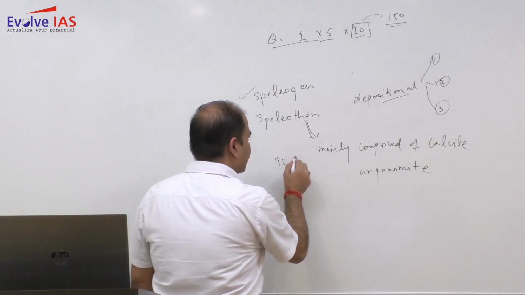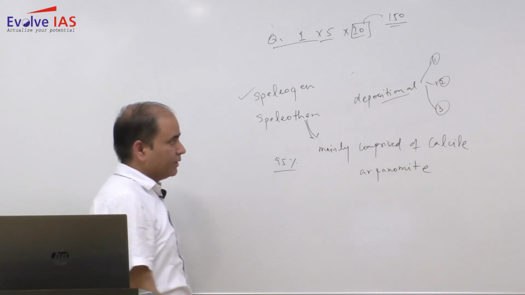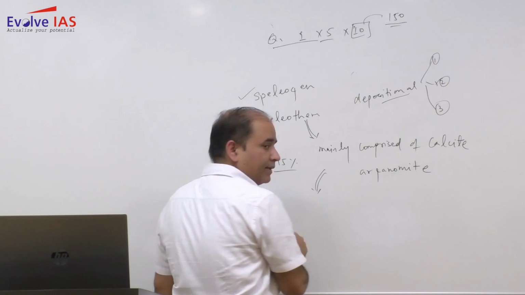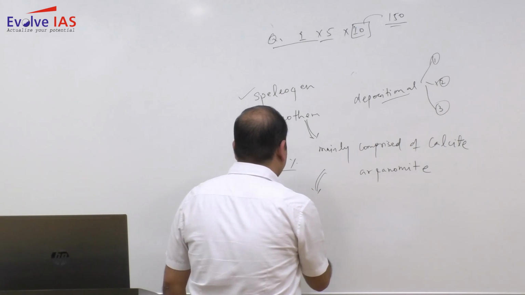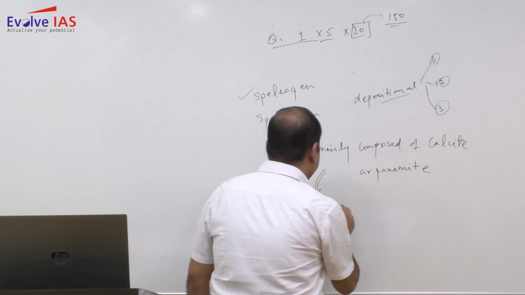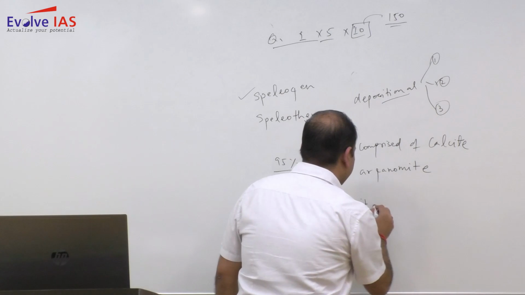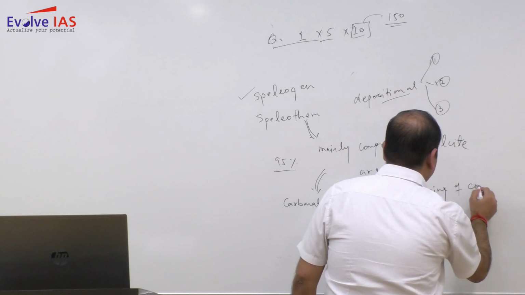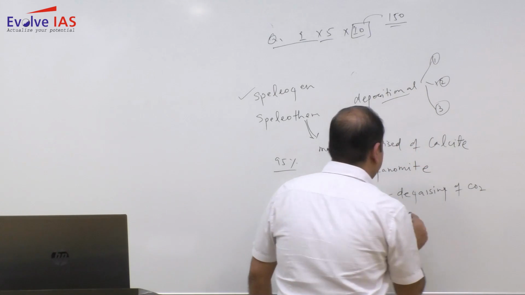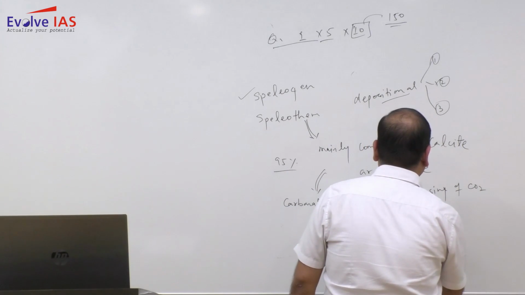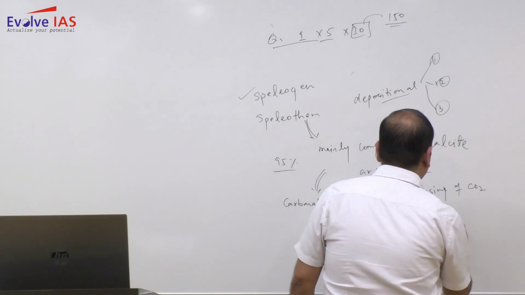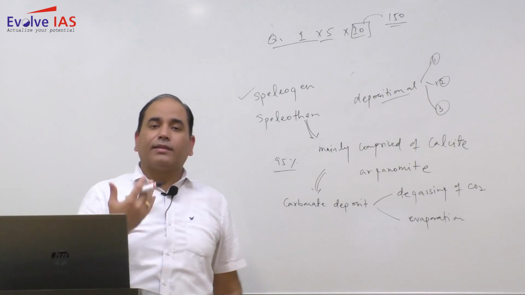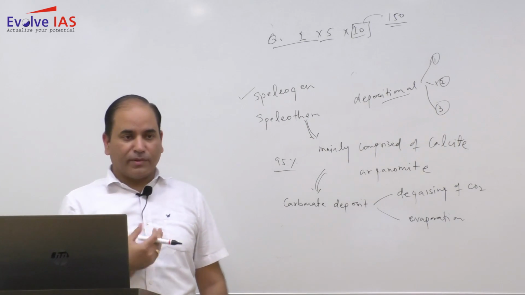Almost 95% of the speleothem is comprised of this, and this is mainly carbonate deposits, and this carbonate deposit is either through the degassing of CO2, or it is associated with evaporation. So through the evaporation, through the degassing of carbon dioxide, the calcite deposits, this speleothem develops.